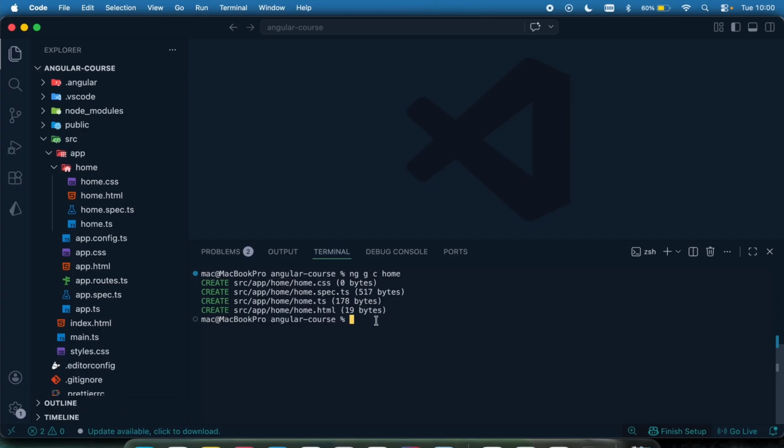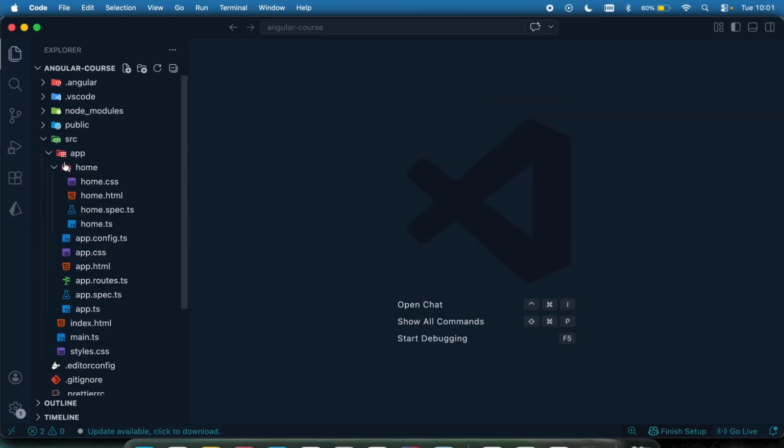With this, you can create any component. You can have your navbar, your footer, a back page, home page, anything. Create your custom cards. With your CLI tool, you can create your pipes, you can create your services, whatever you want to do, it can easily be done. So this is how to create a component. If you don't want to do this, you can actually create a component manually, but it's tedious to do. Just imagine me coming right here to create a folder, creating all of these files right here. It's really, really tedious. So by using the CLI, ng g c and your component name is going to create your component for you.